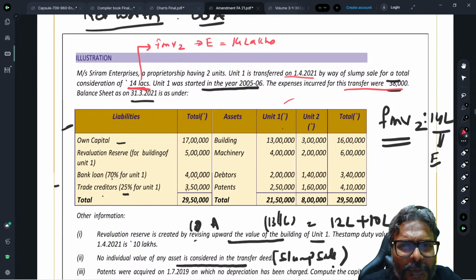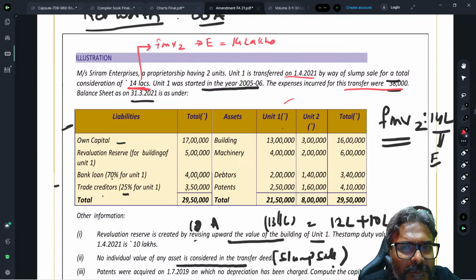Now, asset unit 1, unit 2 and total. Building has been given to you. Machinery value has also been given to you. Debtors and patent also have been given to you. In the case of liability, you have own capital, revaluation reserve for building of unit 1, bank loan 70% for unit 1, and trade creditors 25% of unit 1. So that is the total amount which has been given to all of you.